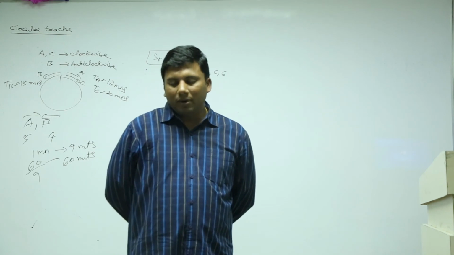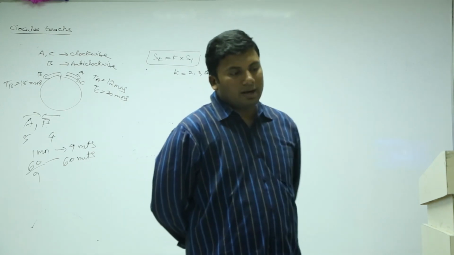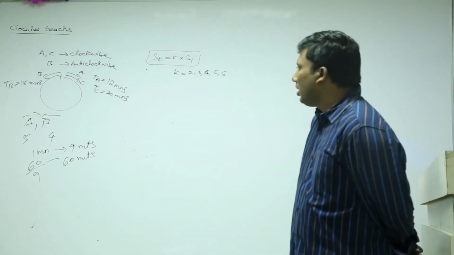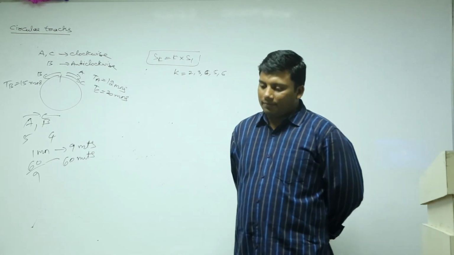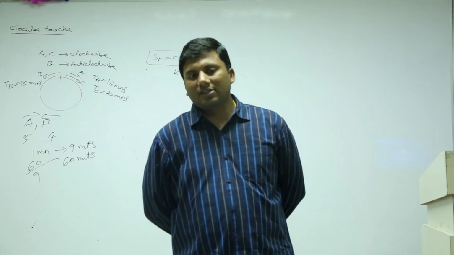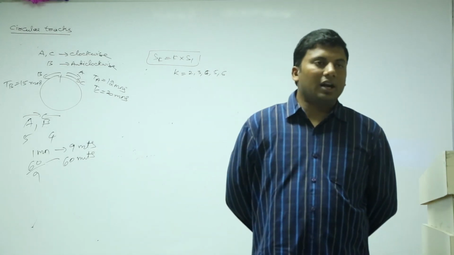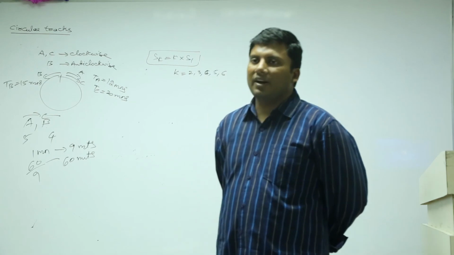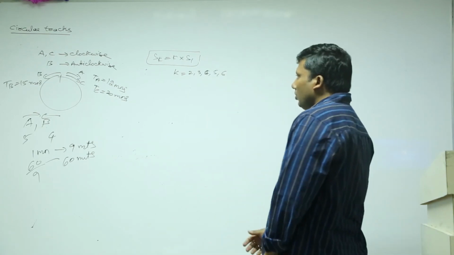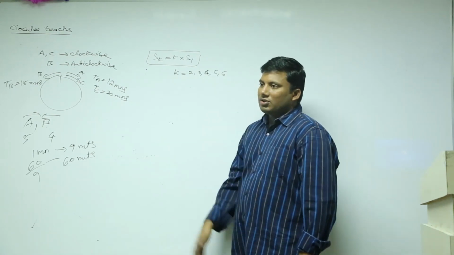If the runner numbered 1 is overtaken by the other 5 runners, there is no formula, logically we will solve.